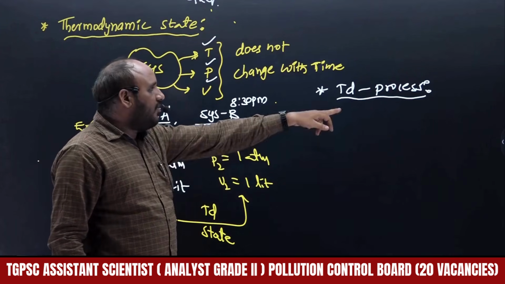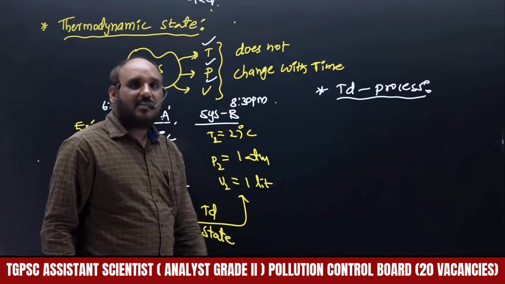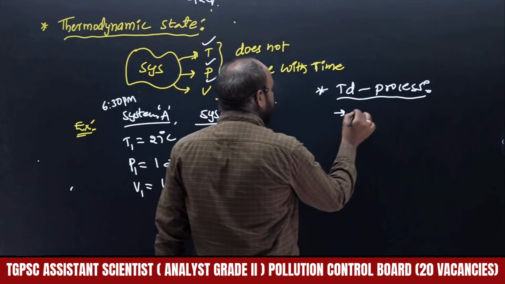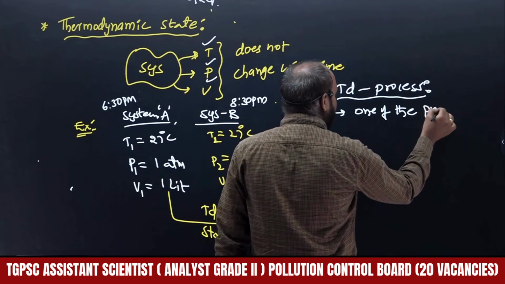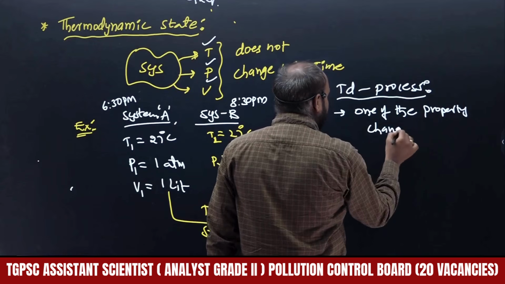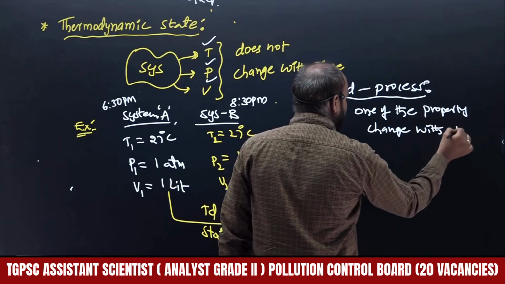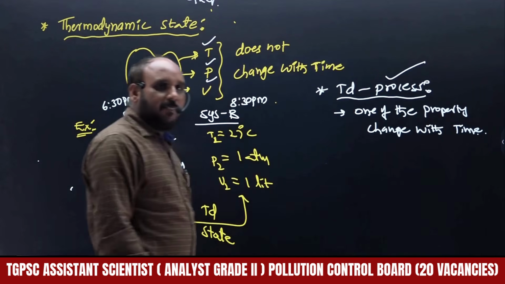But a thermodynamic process means one of the properties changes with time. Hence that is called a thermodynamic process.